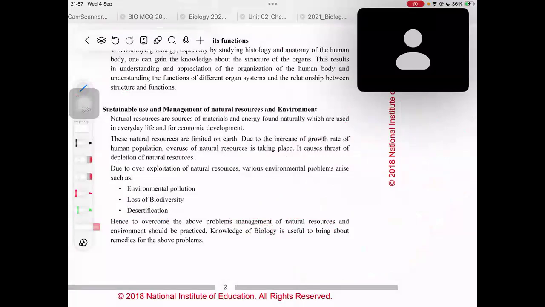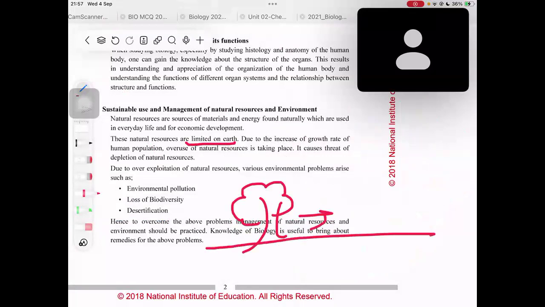These natural resources are limited on Earth. Some MCQs they might give you as these natural resources are unlimited on Earth. No, that is not true. Our trees, if you are going to chop these trees to make papers, one day all these trees would be dead if you are not going to plant new trees, right? And also, if you are going to use water and pollute the water, we will lose access to good fresh water, right?